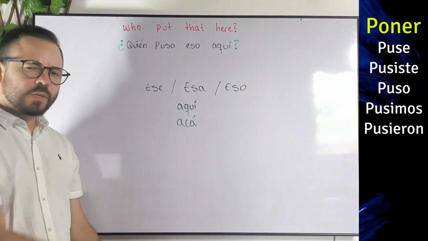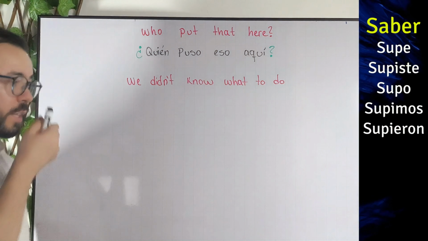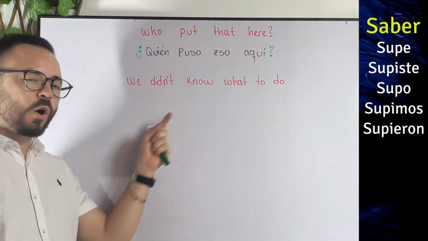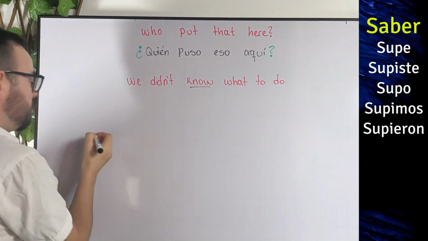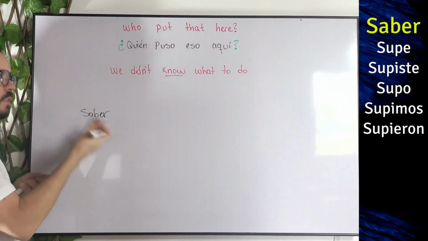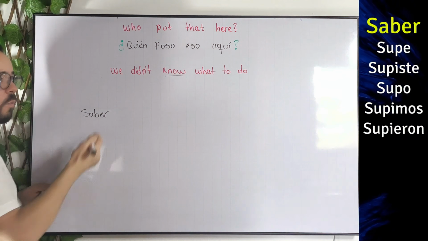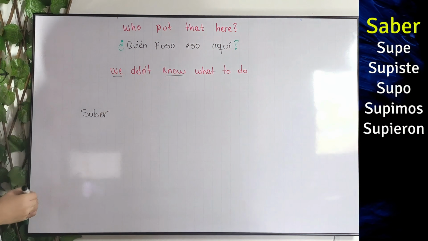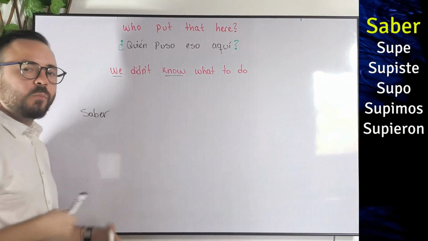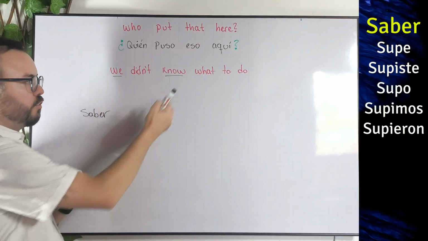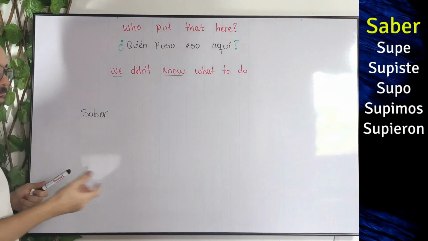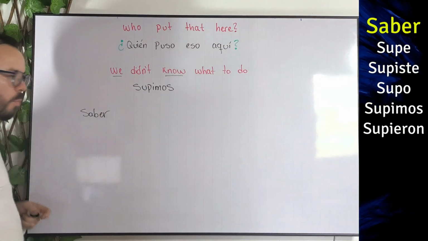That's it. And now let's go with another example. We want to say we didn't know what to do. So we didn't know, we just need the verb to know, that in Spanish is just saber, but in past tense. For who? Well, we're just going to conjugate it for the we form. Since this is a negative form, we can always say the positive form first. So we can say we knew, okay? Just using this verb in past. So we knew in Spanish will be supimos, okay?